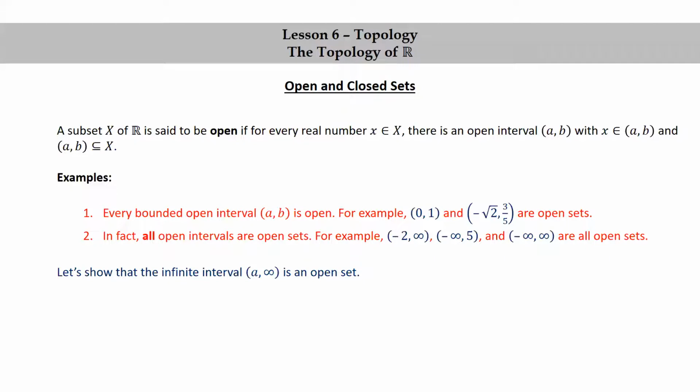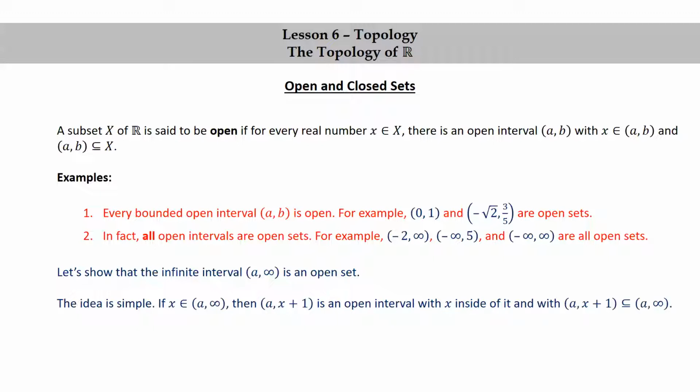Let's show that the infinite interval (a, ∞) is an open set. The idea is simple. If x is in (a, ∞), then (a, x+1) is an open interval with x inside of it, and with (a, x+1) a subset of (a, ∞). Showing that the infinite open interval (-∞, b) is an open set is similar.